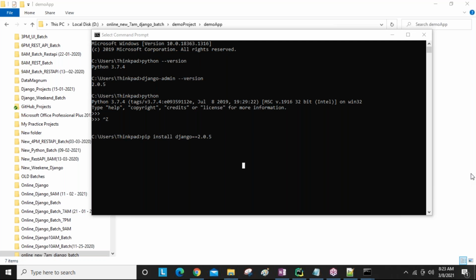So guys, a separate REST API batch is going on. Today, the same day, I started Django and REST API. Only two demos about the REST API have been completed, at 10 a.m., guys. The REST API is required after learning Django, so this demo is only completing. Installation of REST API has not even started. How to install and how we develop all these things, from now onwards we are going to discuss.